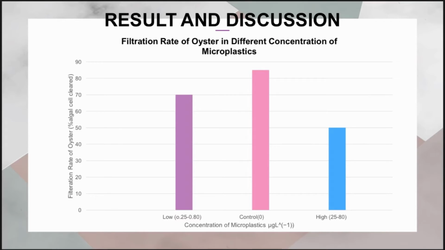So this is the result. The graph shows the review studies from other researchers, which differ in their feeding rate after being exposed to different densities of microplastic. Low concentration, 0.25 to 0.80, filtered 70% of algal cells. For the control treatment, oyster filtered 85% of algal cells, and with high concentration of microplastic, there was only 50% filtration rate.